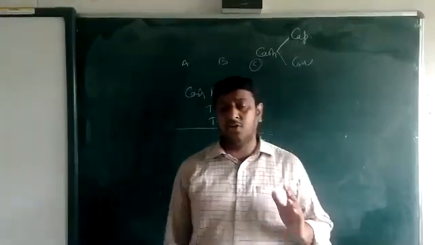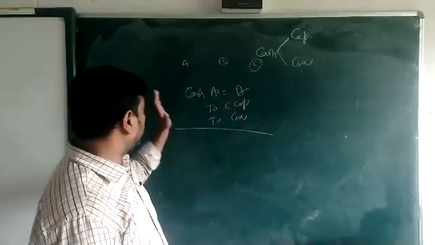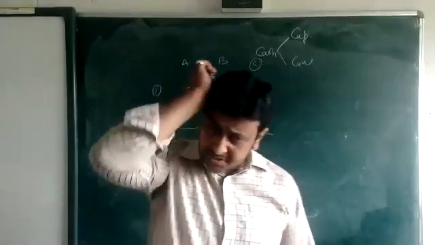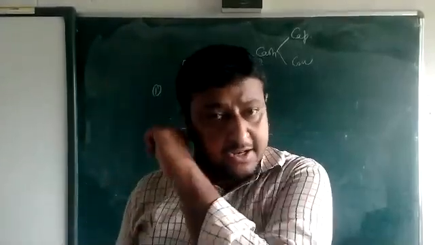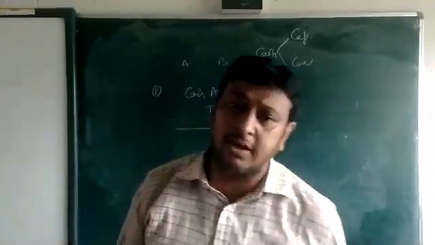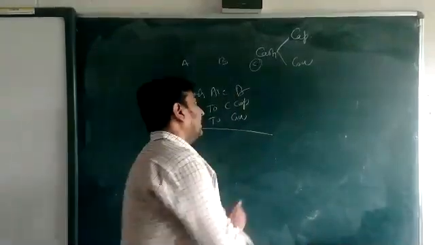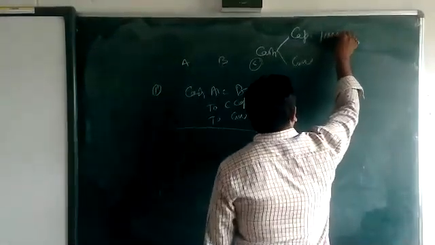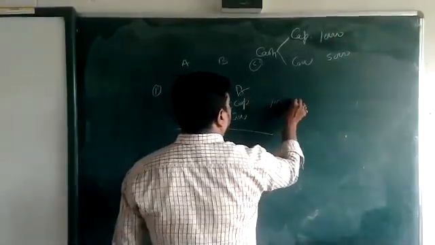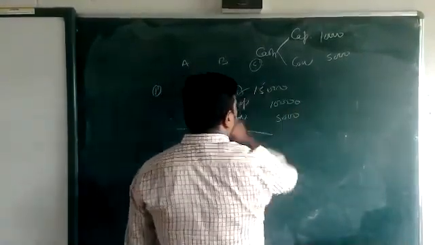When this term is given, that a new partner entered the business with capital and goodwill, we are going to do this first entry. In any question, if this logic is given, that the new partner entered with cash, capital and goodwill, we do this entry in cash. For example, if he is coming with 10,000 and 5,000, the total is 15,000.